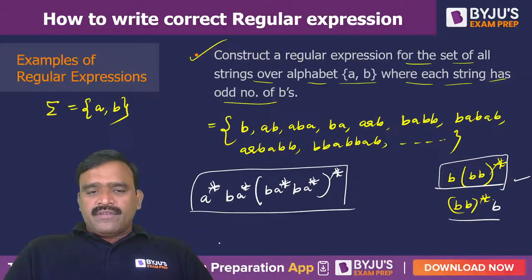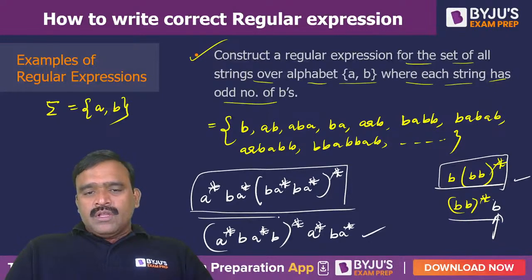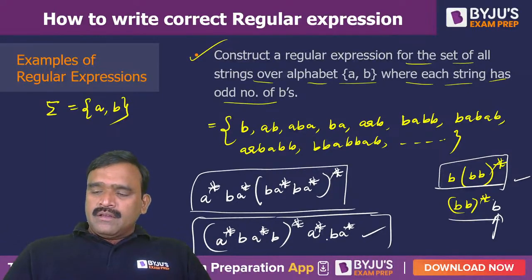If you take this as a reference, it is (A*BA*B)* followed by, before this B and after this B also any number of A's are possible. So this is A*BA*. Hope you are following. So this is also a correct regular expression for it. Is it clear? And please let me know if it is not clear.